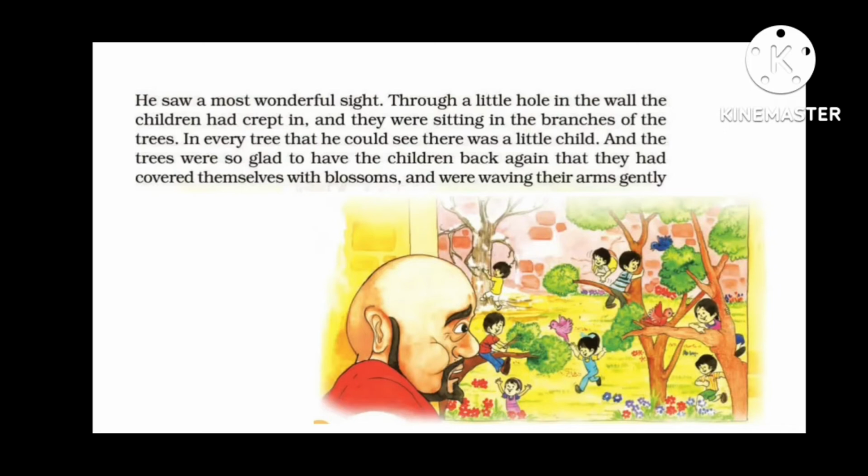He saw a most wonderful sight. So when the giant went out, he saw a beautiful sight. Through a little hole in the wall, the children had crept in and they were sitting in the branches of the trees. In every tree that he could see, there was a little child, and the trees were so glad to have the children back again that they had covered themselves with blossom and were waving their arms gently.